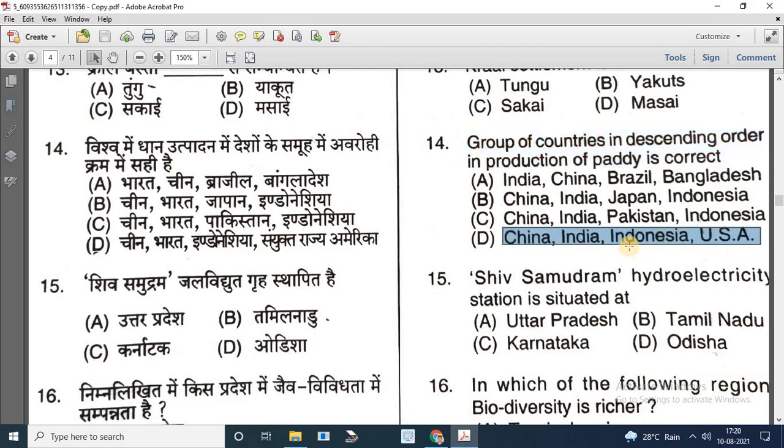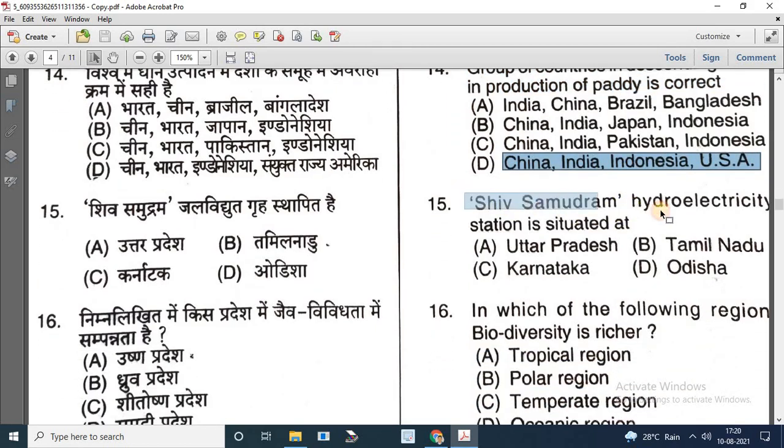Okay. Next question is, Shiv-Samudram hydroelectricity station is situated at. Options are Uttar Pradesh, Tamil Nadu, Karnataka, and Odisha. So Shiv-Samudram is situated in Karnataka.